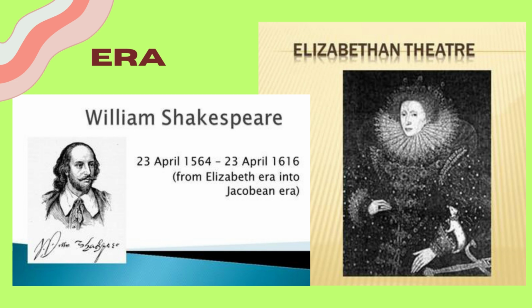Based on that, we have concluded that he might have been born on 23rd April 1564, as during those days children were baptized at day 3. Shakespeare died on the same date as his birth, 23rd April 1616, from the Elizabethan era into the Jacobean era.